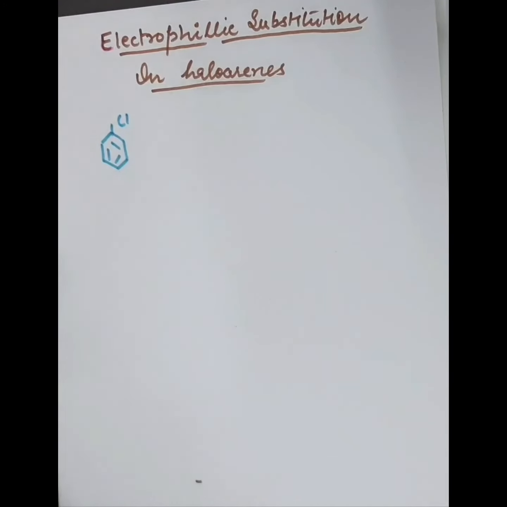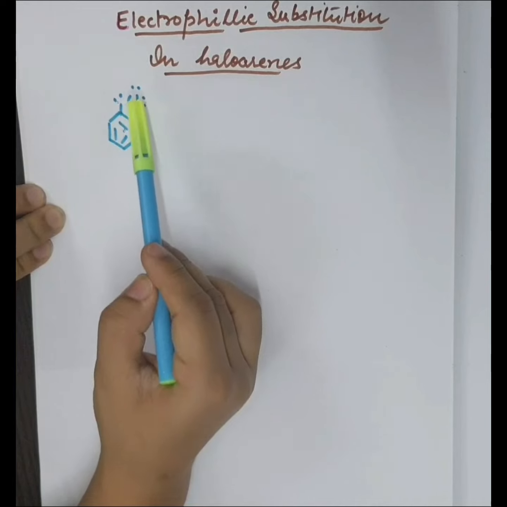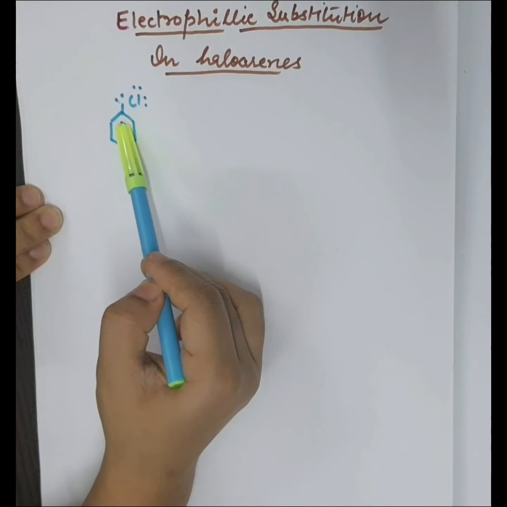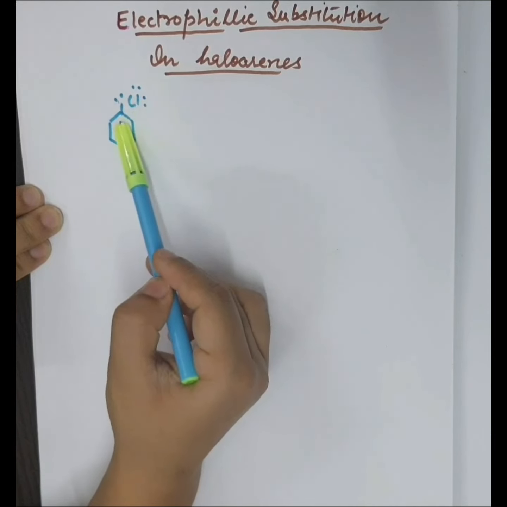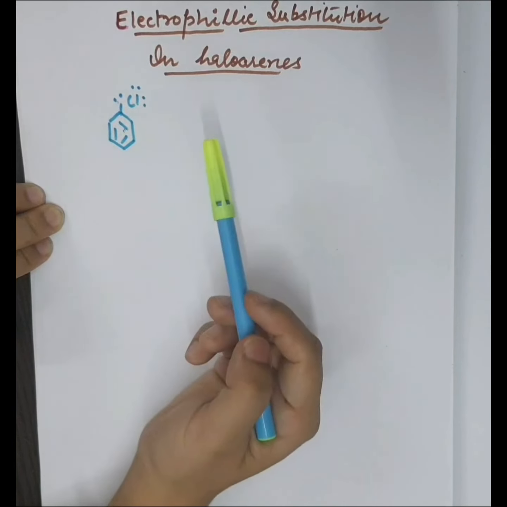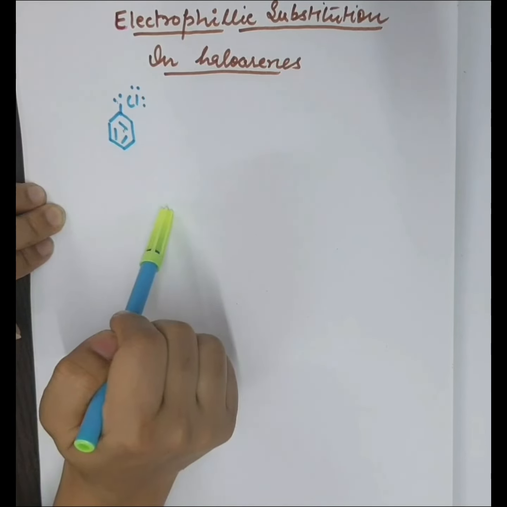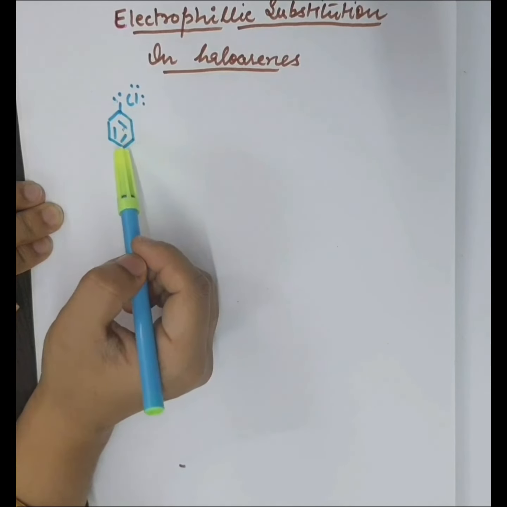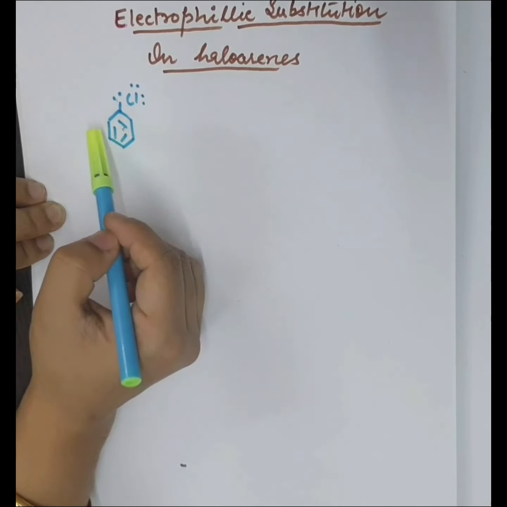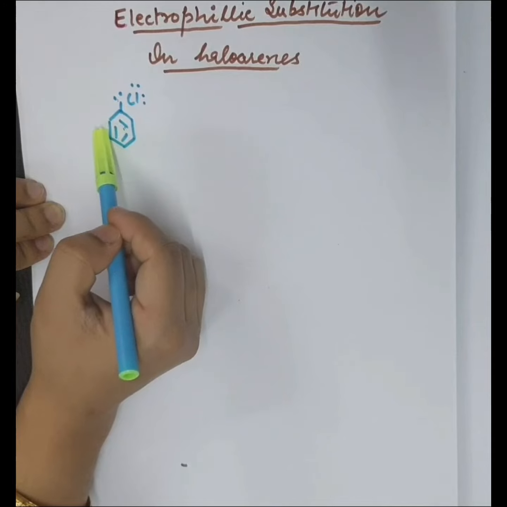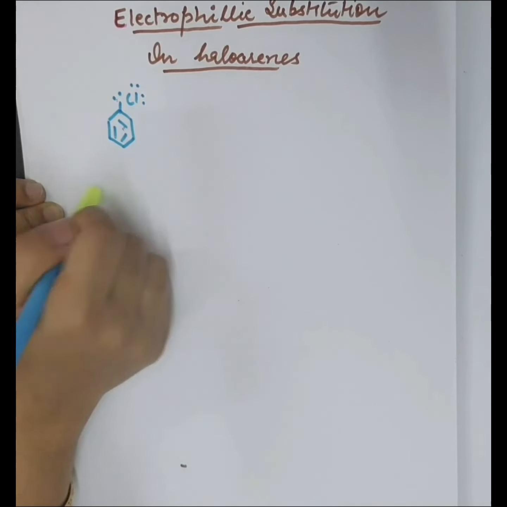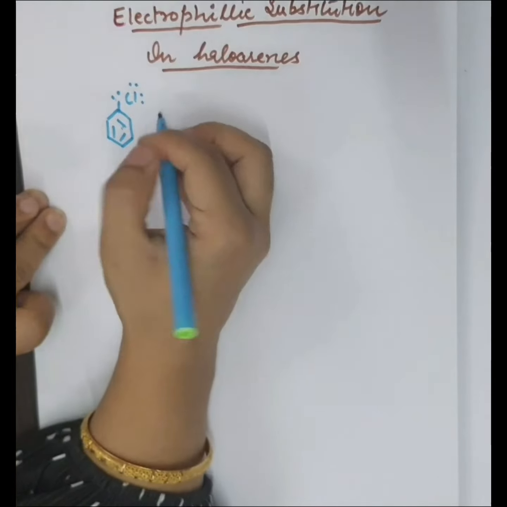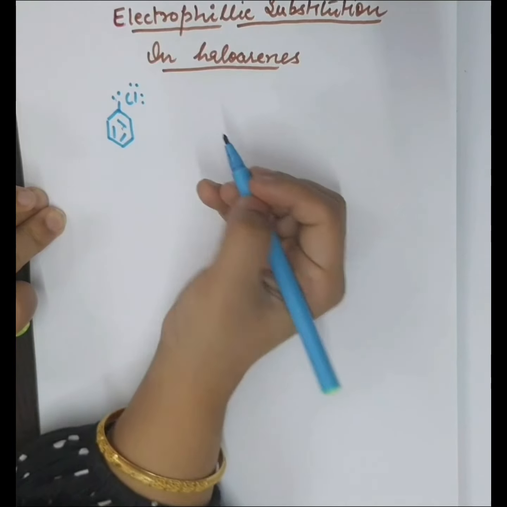This is chlorobenzene. In chlorobenzene, there is conjugation between the double bond and the lone pair present on the chlorine atom, and because of this conjugation there is resonance. Because of resonance, partial negative charge develops on the ortho and para positions. Because of this partial negative charge, it becomes ortho-para directing. Now let us make the resonating structures of chlorobenzene.